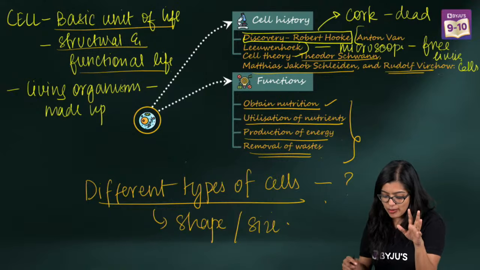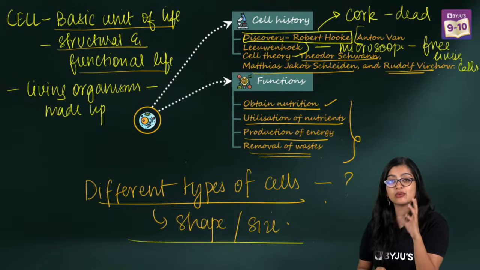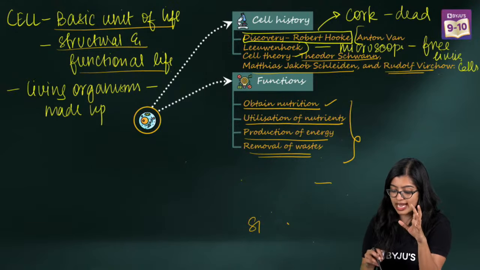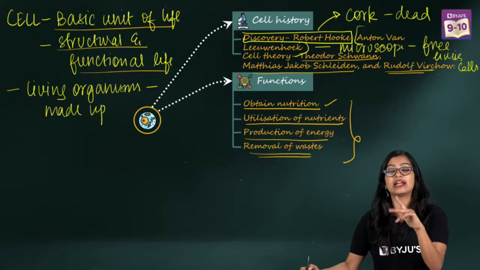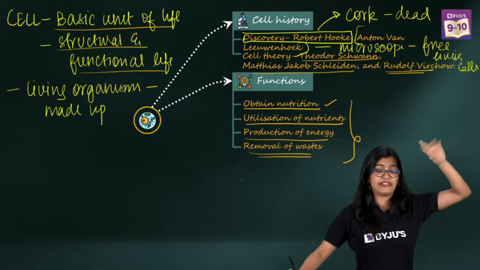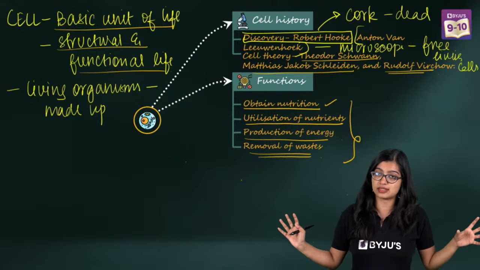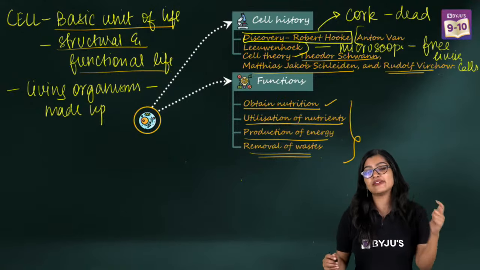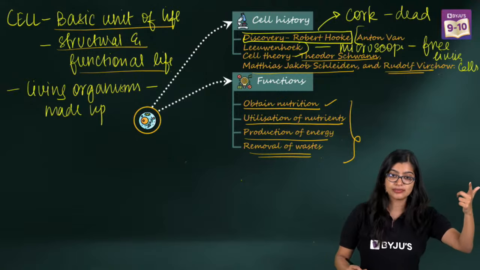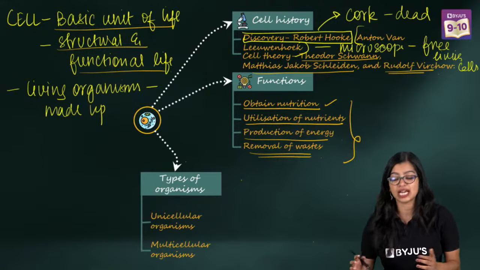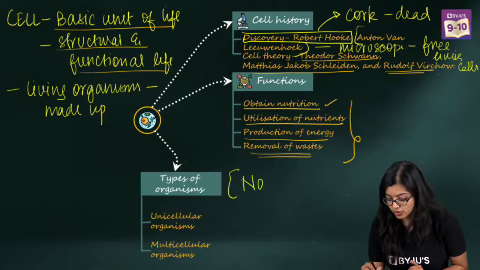Now with this we have understood this point, and one thing to understand is that the size of the organism does not matter. The size of the organism does not correlate with the size of the cell. If there is an elephant and a rat, it does not mean the elephant has bigger cells than the rat. It just has a greater number of cells. And based on the number of cells, we have types of organisms.